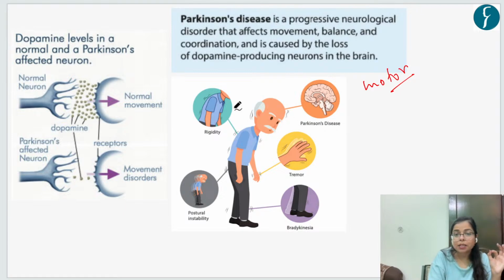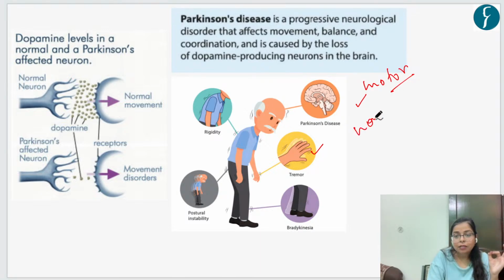If any person is suffering from Parkinson, this disease will impact the motor functions, that is the movement of that person, and impair the balance of that person. It will lead to tremors or shaking hands or limbs, issues in posture, or issues relating to coordination and balance.